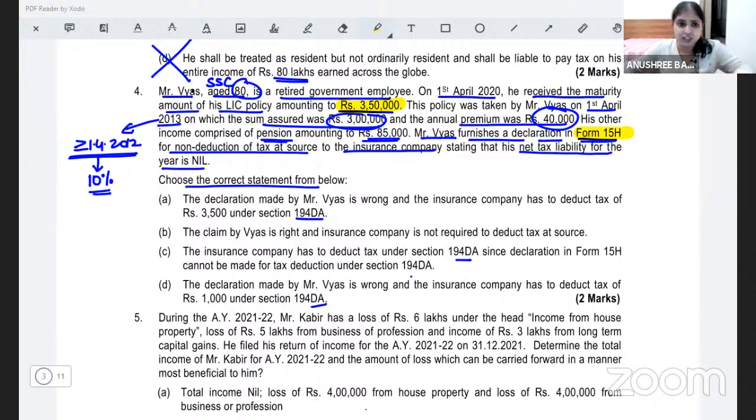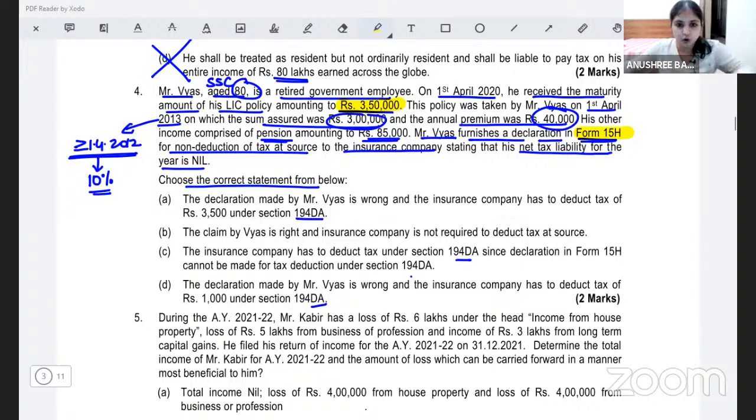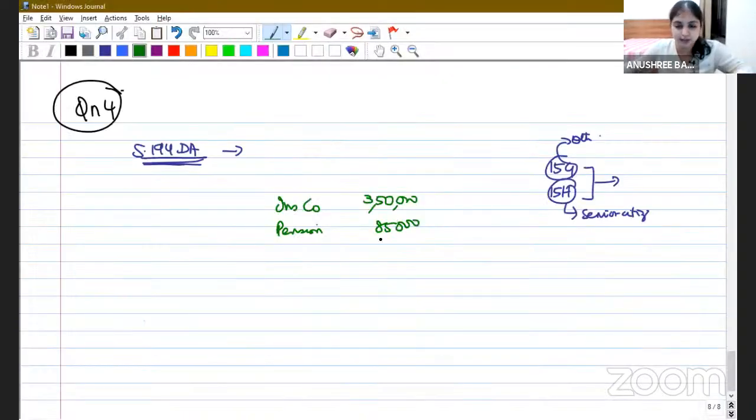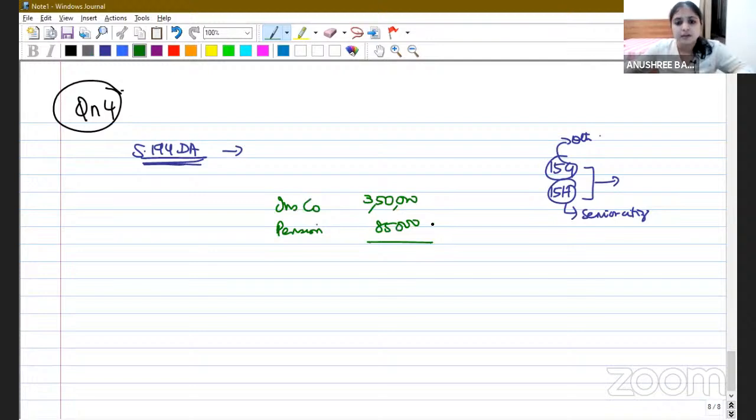Is his declaration correct? See, what will his total income be? His total income will be insurance compensation of 3,50,000, and he's also earning pension of 85,000. His other income includes pension of 85,000. From the life insurance company, he got 3,50,000, and pension 85,000. Family pension, if it is family pension, he'll also be getting some exemption.